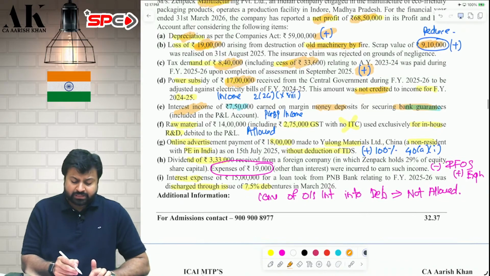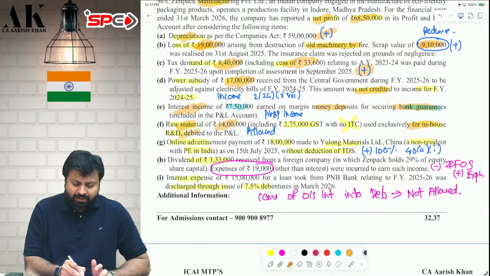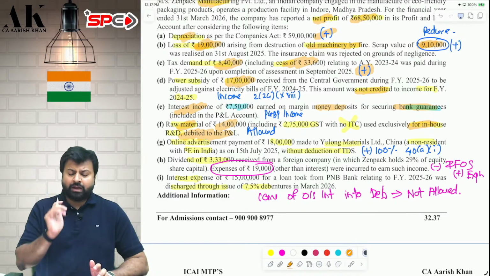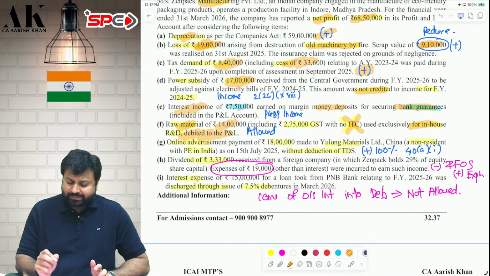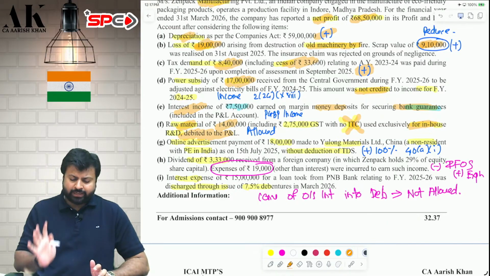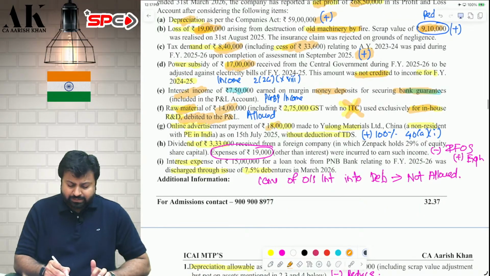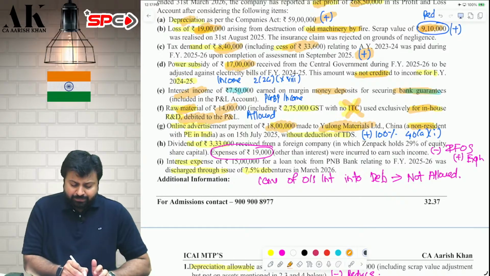Don't do anything. Next one, raw material of 14 lakhs you are purchasing for in-house research and development, which is debited to P&L. It will be allowed as deduction. You are not claiming ITC on GST. Therefore you will be allowed the deduction on this 2,75,000 rupees also. Okay. Next one, you are making some payment of 18 lakh rupees for online advertisement to Yulong Materials Limited, which is a non-resident with a PE in India.